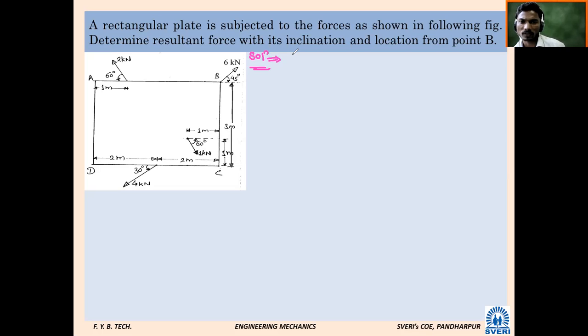Solution. Let us start. How many forces are there in this? Let's give names from point A. Force number 1, 4. Force number 2 is 6 kilonewton. Force number 3, what should I name? 4 kilonewton and 1 kilonewton. So I will say 4 here and 3 here. So 4 forces are there. Or are you observing any fifth force? No, sir. So summation, whether some moment etc. is there in the system.